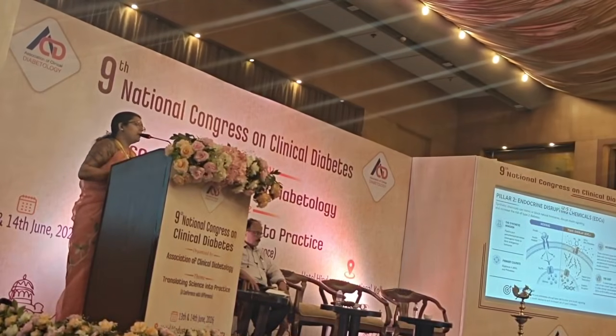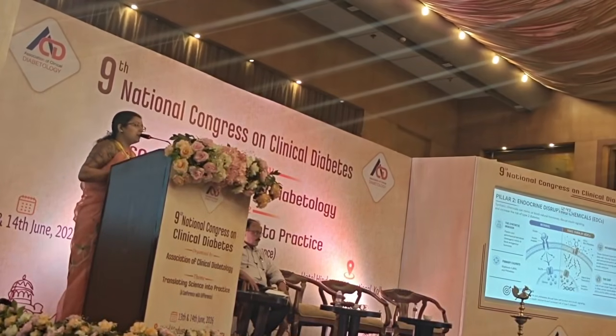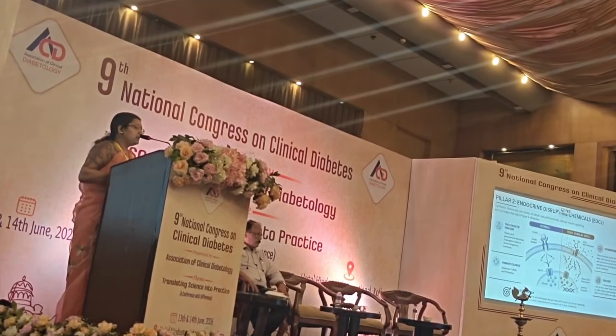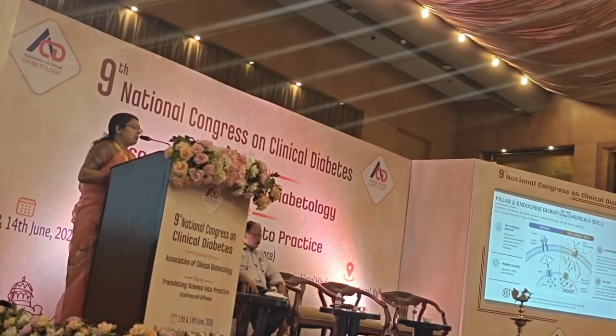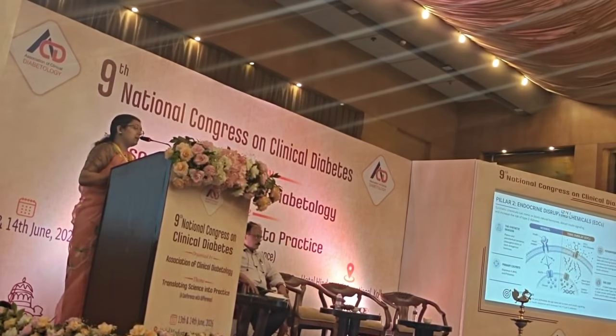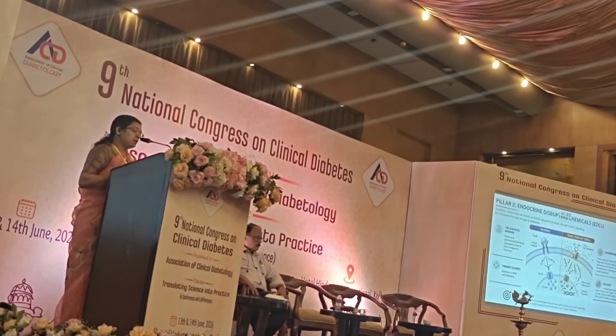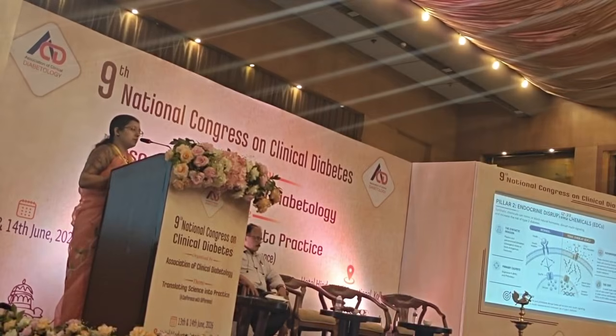Next, coming to pillar 2, endocrine disrupting chemicals. These included mainly bisphenol and phthalates from plastics and petrochemical derivatives, which are obesogens that block the normal insulin receptor and disrupt the normal insulin mechanism.